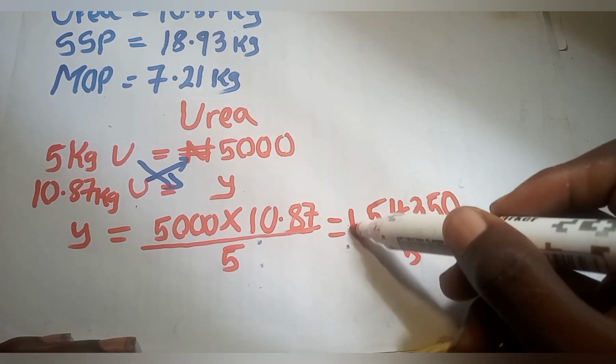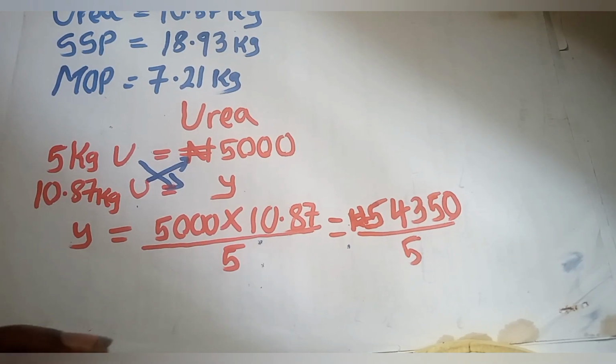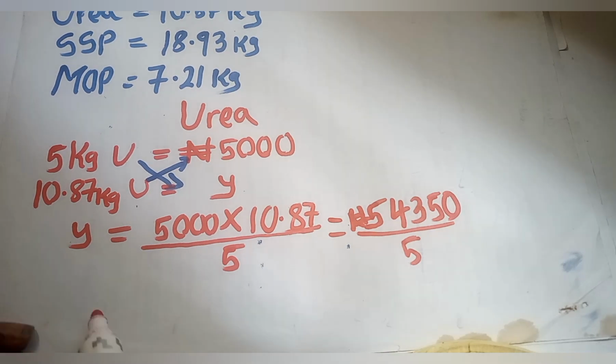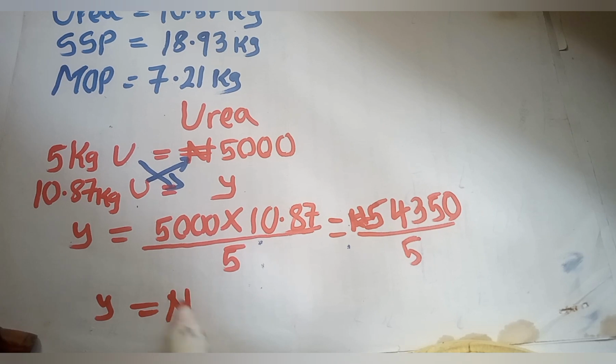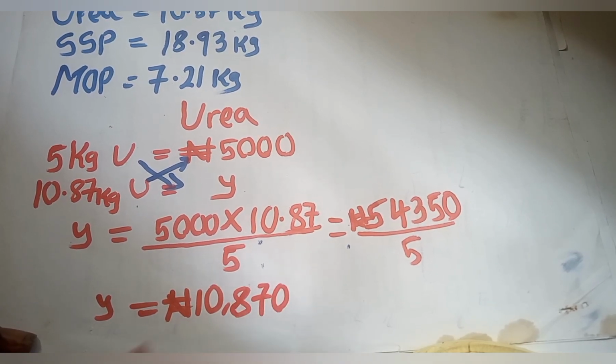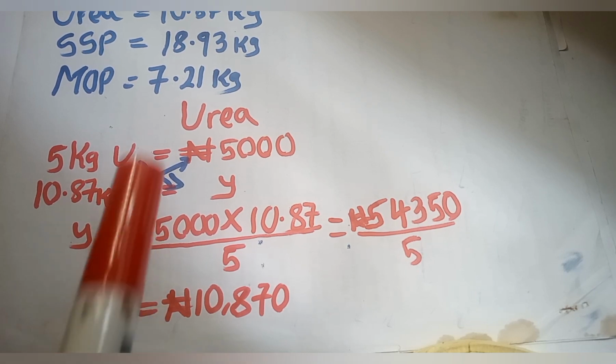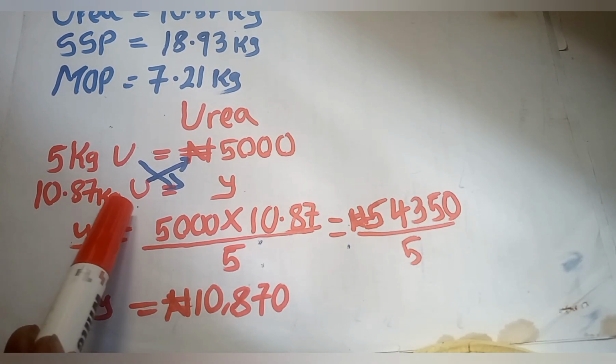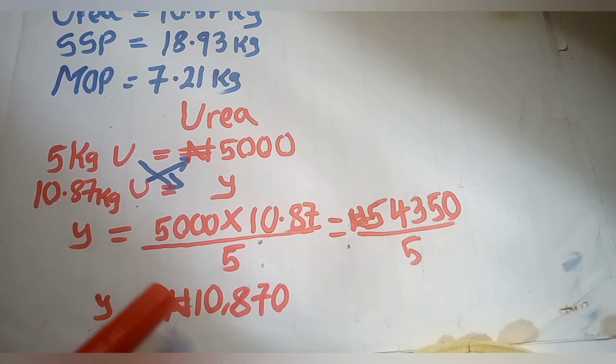Of course, this will be naira. So if you divide this by 5, you're going to be getting 10,870 naira, so Y is equals to 10,870 naira. This is the amount I'm going to be buying the 10.87 kilogram of urea that I'm going to use.